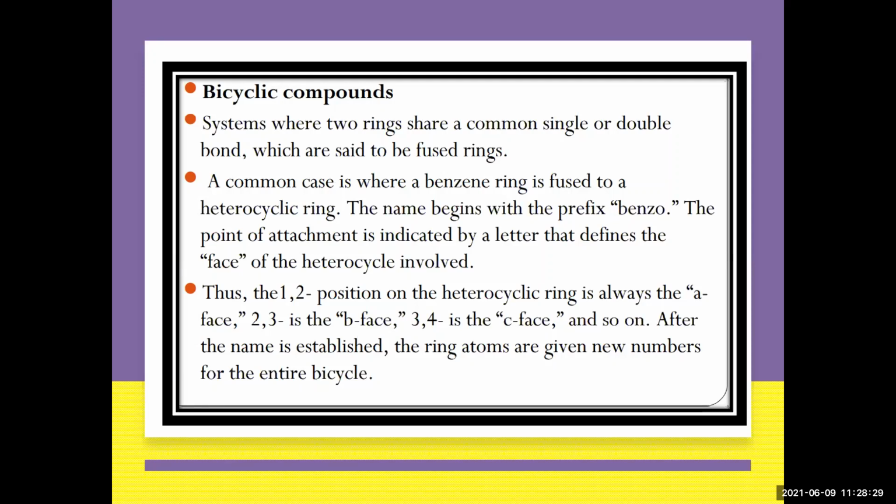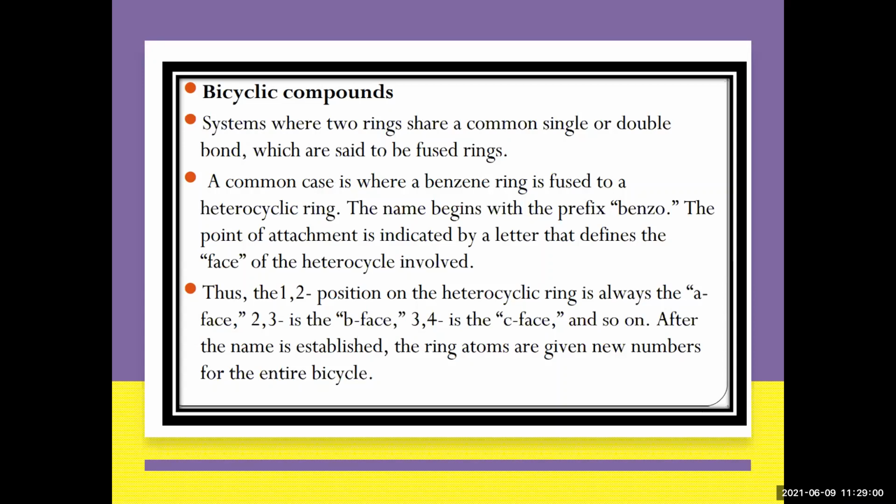When benzene is fused to your heterocyclic compound, you put a prefix benzo. The point of attachment is indicated by a letter that defines the face of the heterocycle. Now, what is the face? In the case of your pyridine, it has 6 faces. Which face attaches to your benzene is indicated by the letter. So the bond between carbon 1 and 2 is known as a.